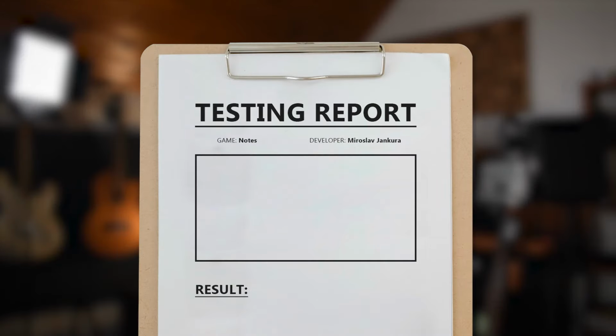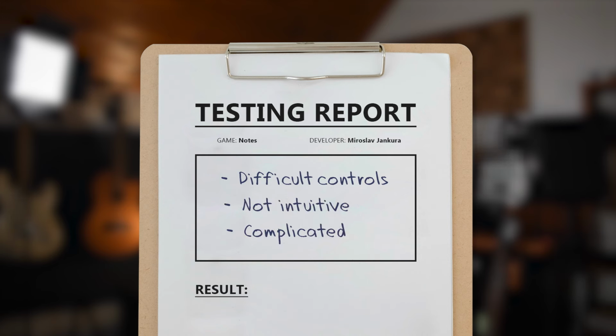When you are working on something and you know every detail about it, it's easy to lose an objective point of view. Once I sent this testing version to my brother, I found a hard truth. My game was far away from perfect. For the first-time player, it was almost impossible to find out what's going on. It was hard to understand the controls, nothing was intuitive, and after playing it for some time, you would probably rage throw your computer out of the window. It turned out that I just overcomplicated things.